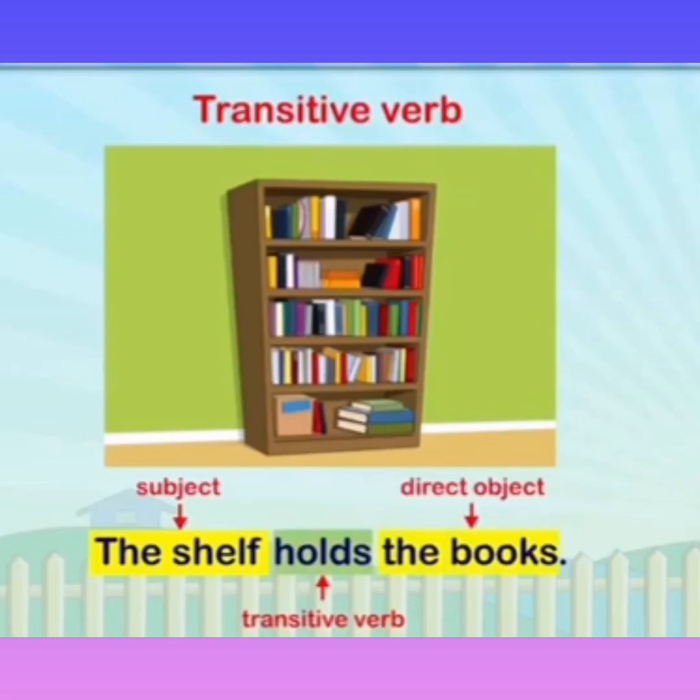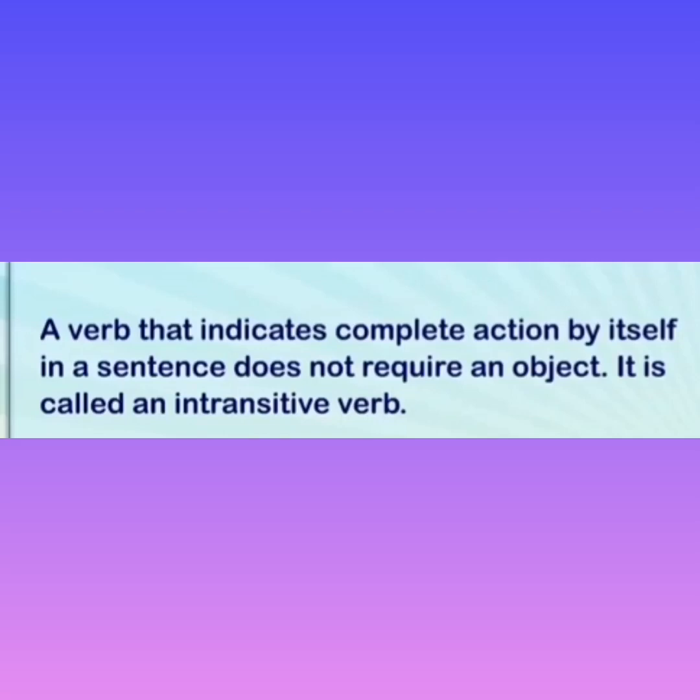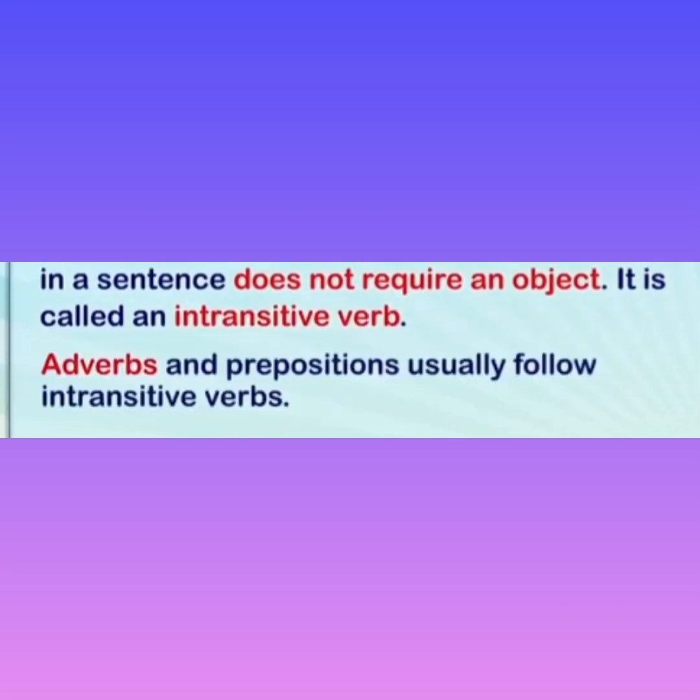A verb that indicates complete action by itself in a sentence and does not require an object is called an intransitive verb. Okay, means if the sentence is complete and there is no object needed, it means that the verb used will be the intransitive verb. And adverbs and prepositions usually follow intransitive verbs.